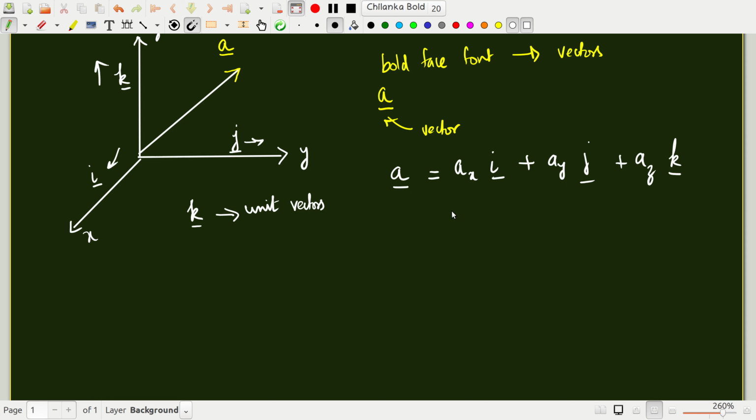Obviously, if you choose a different coordinate frame, these components will change, but the same vector can be represented in terms of a different set of components. Because the coordinate frame that you choose to describe it is not unique, the same vector can be described using a different set of components in terms of a different set of unit vectors. So its components are merely the way in which you represent a vector in a given coordinate frame. A vector is much more than its components. We will come to this point as we go along.